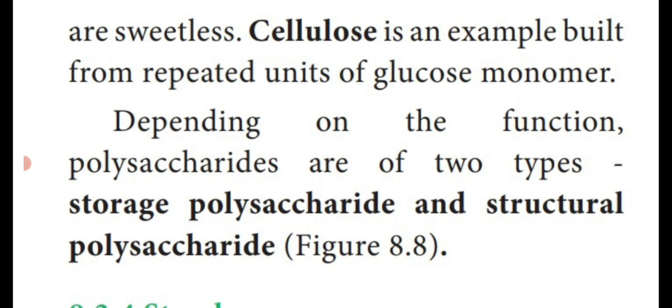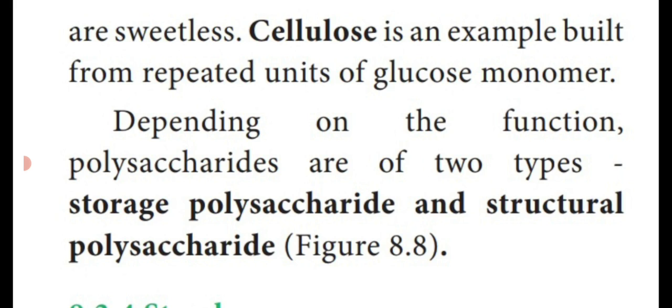They are insoluble in water and also sweetless. Example, cellulose. Cellulose is the repeated unit of glucose monomer. So the repeated units of glucose monomer form the polysaccharide known as cellulose.